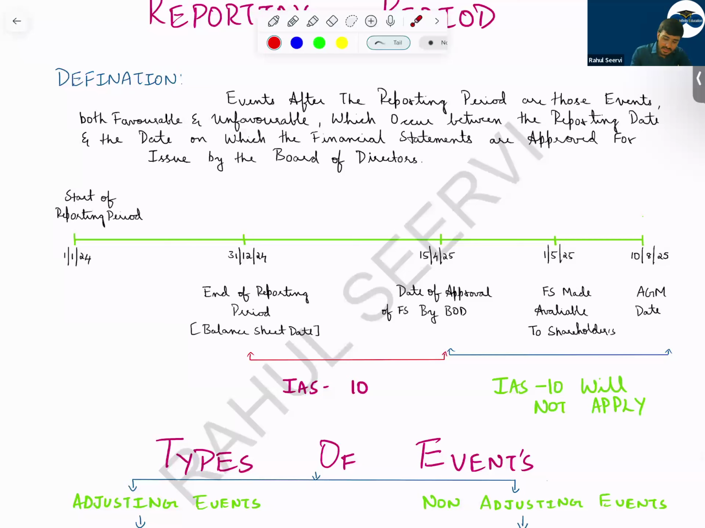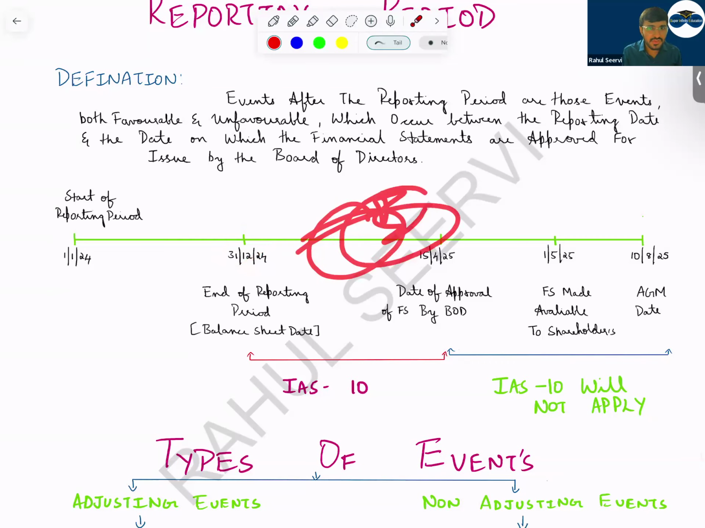Now understand, this chapter will apply only to the events which occur between this period. That is, from the end of the reporting period to the date of approval of the financial statement by the board of directors. Any event which occurs between this period and which provides evidence of conditions that existed, in that case, it is an adjusting event. If the condition was not there and arose later, and the evidence was also later, non-adjusting event.